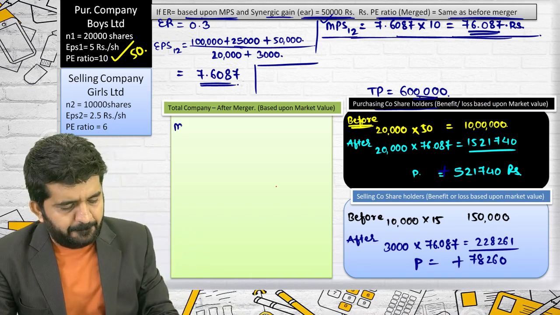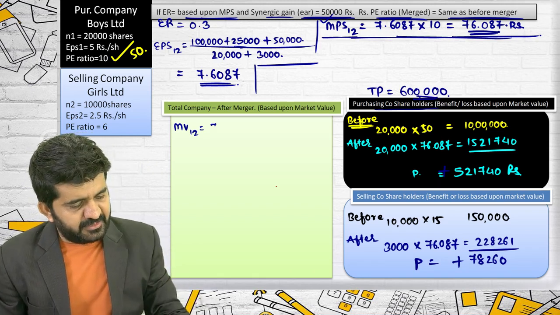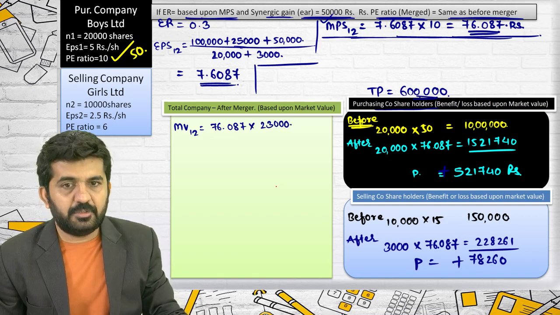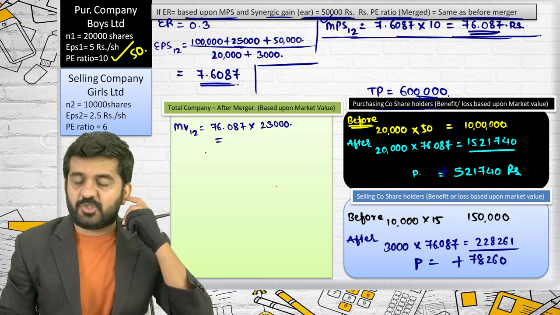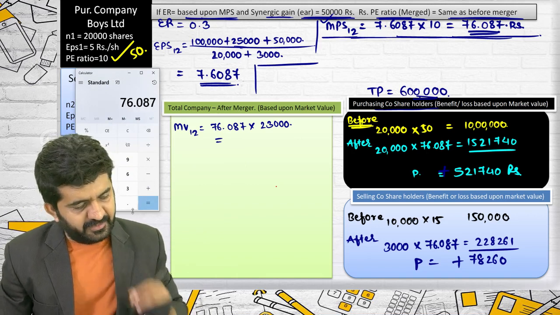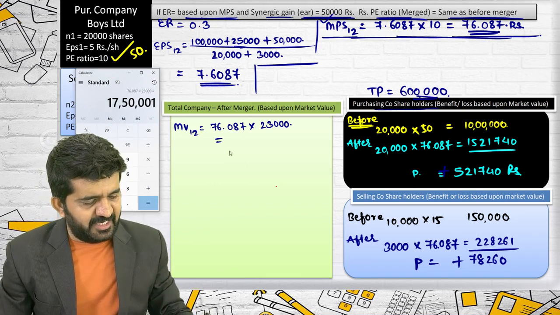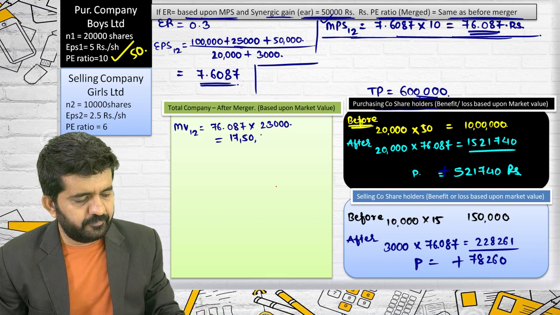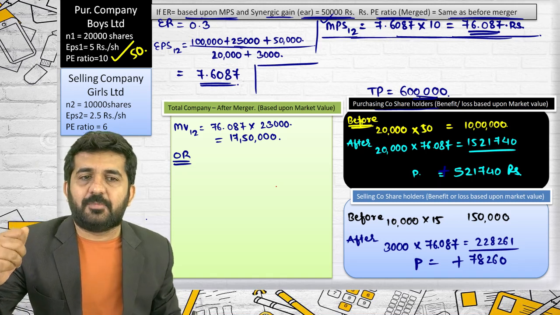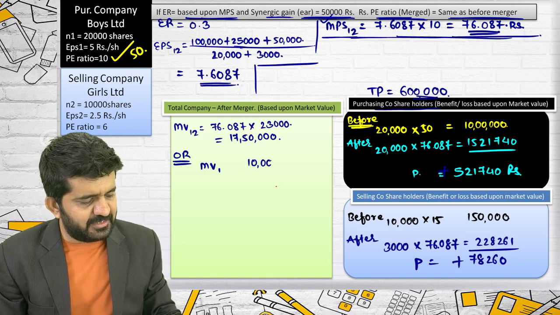I am finding out market value of merged entity. It is 76.087 multiplied by 23,000. 23,000 are total number of shares of merged entity. 76.087 multiplied by 23,000, which is 17,50,000. This is not required in examination, but you should understand this. Market value of company 1 was 10 lakhs.